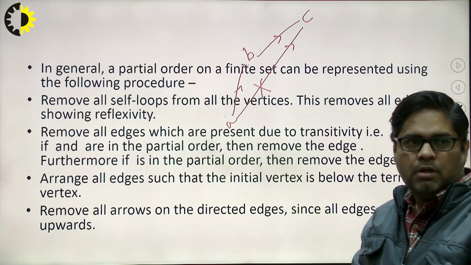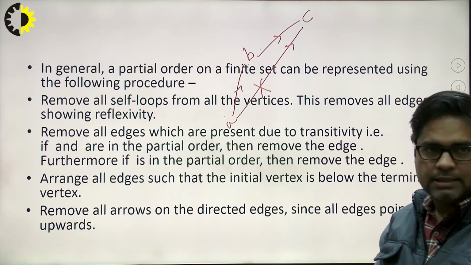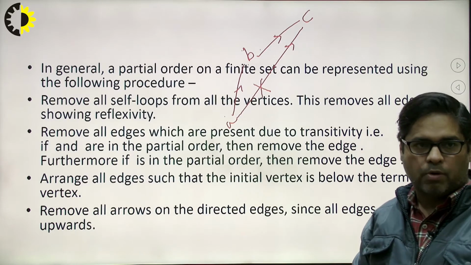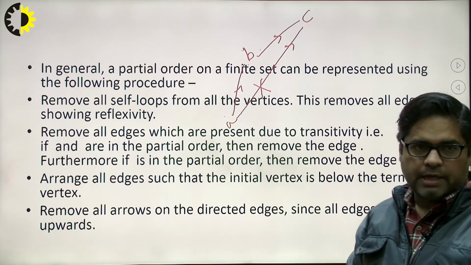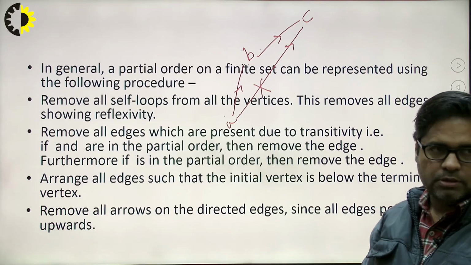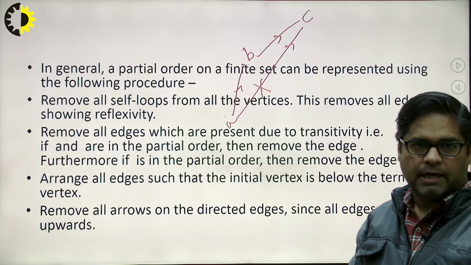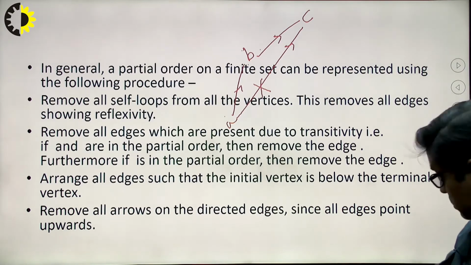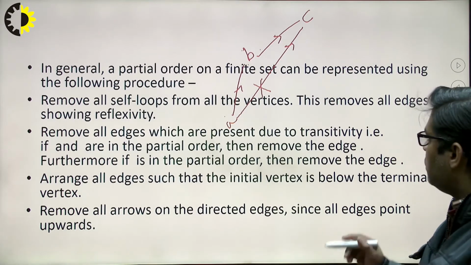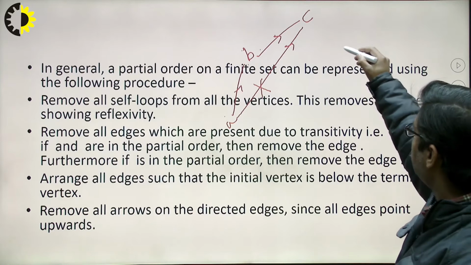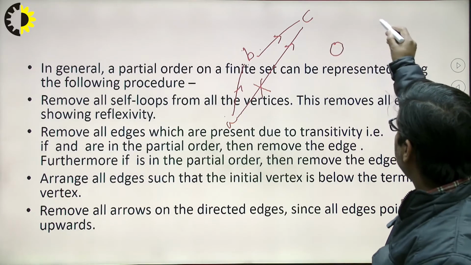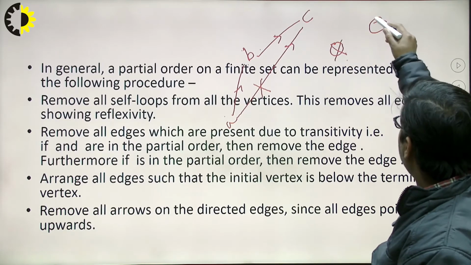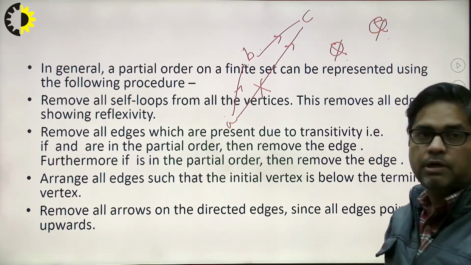So arrange all the edges such that the initial vertex is below the terminal vertex, and remove all the arrows on the directed edges since all the edges point upwards. The meaning of the fourth line is that we should convert all the vertices into terminal vertices. Whenever we draw the digraph, the vertices are in the form of circles. So we have to convert these circles into dots. These are nothing but the terminal vertices.